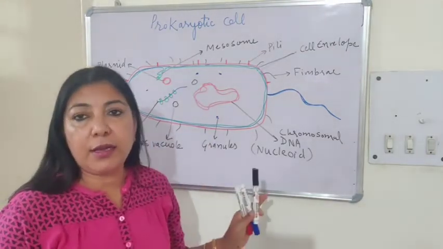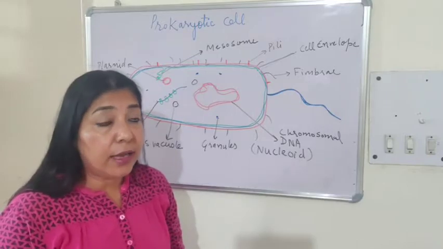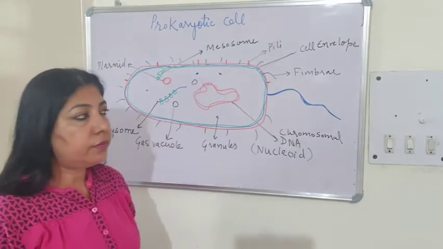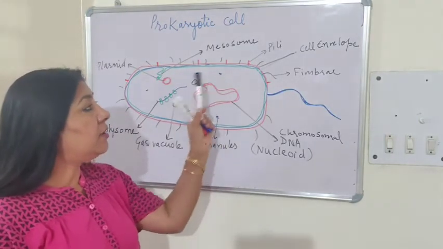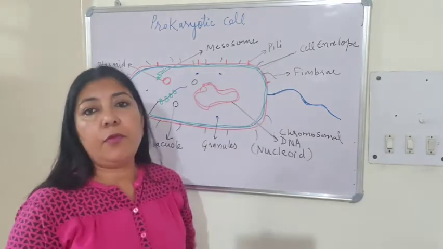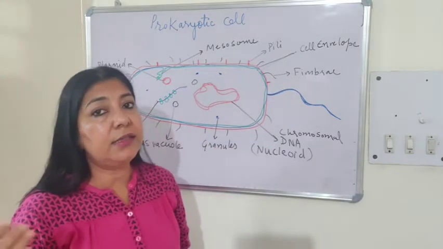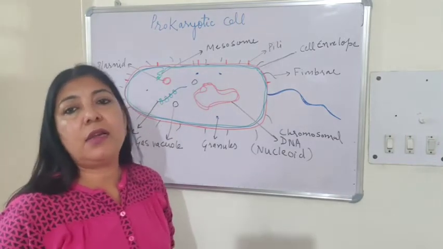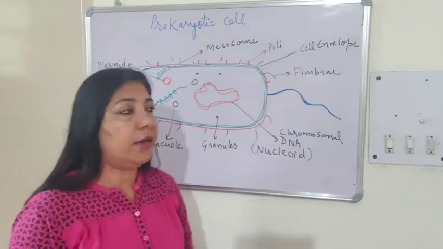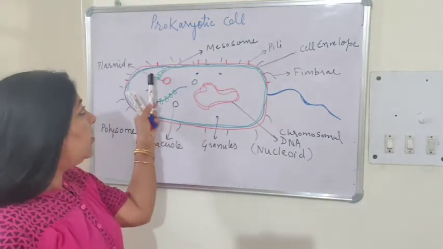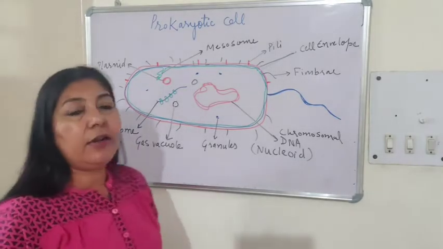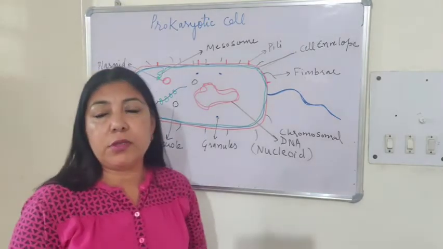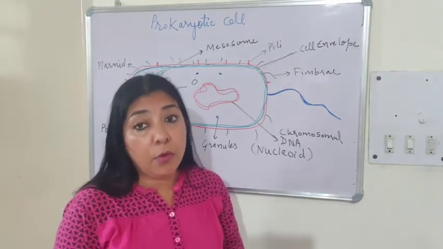But apart from this, there is also one extra chromosomal DNA which is called plasmid. Then there are no cell organelles. Only small 70S ribosomes are there. Also, if you see the structure, there is a cell envelope which is made up of 3 layers, that is the glycocalyx, cell wall and cell membrane. Apart from that, there is a glycocalyx, which I will tell you about later on. Then there is mesosome, and there are certain inclusion bodies which may be in the form of granules. There may be gas vacuoles. We will study it in more detail now.